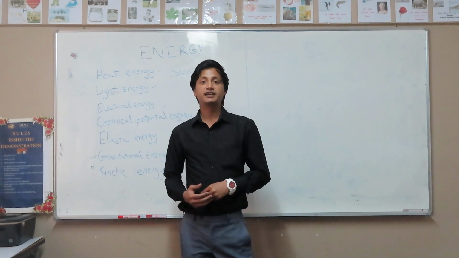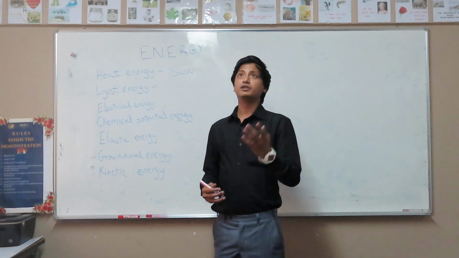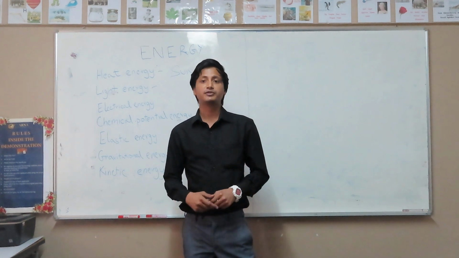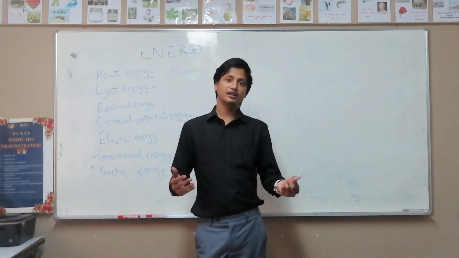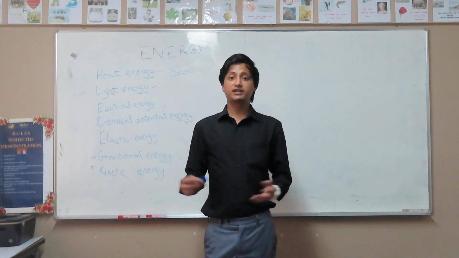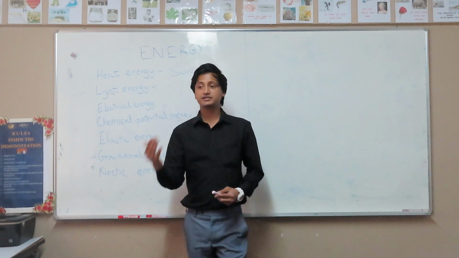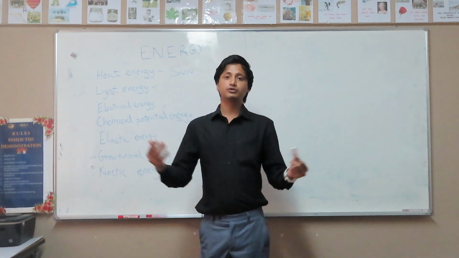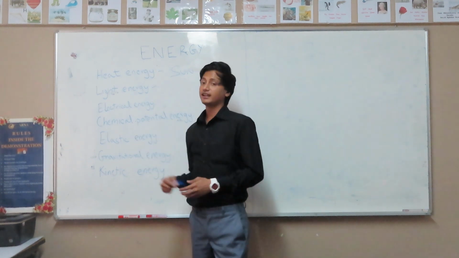That would be light energy. This tube light and the light bulbs and everything that helps us see in the dark, right? We cannot see in a dark place, but if we have light, we can then see, right? So light energy helps us see. So most things around us that help us see would be considered light energy.